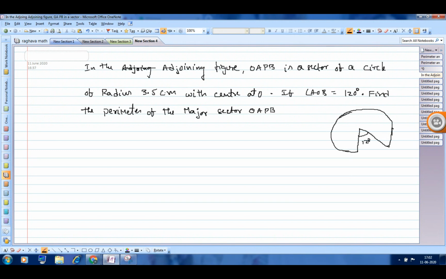This is 120 degrees, O, A, somewhere here it is P. It is asking to find the perimeter of the major sector. Perimeter I want. Calculate and let me know what is the perimeter. Perimeter is equal to length of the arc plus radius plus radius.